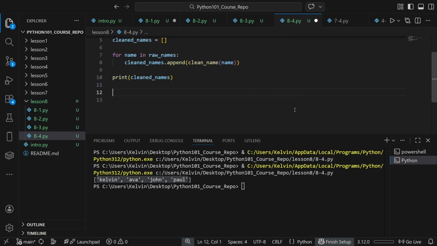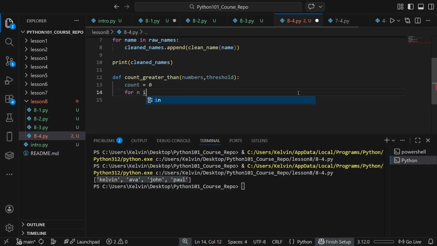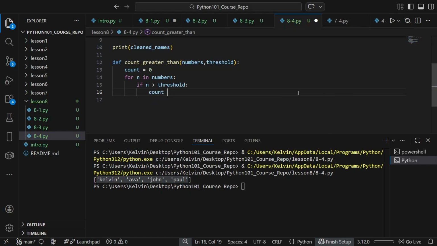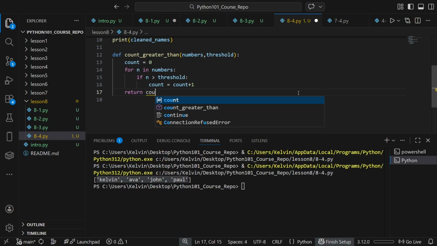We can also do the same thing with a def count greater than function that takes in numbers and threshold. It's a little bit more complicated of a function. We have count is equal to 0, for n in numbers, if n is greater than threshold, then our count is equal to count plus 1. And then we'll return count.